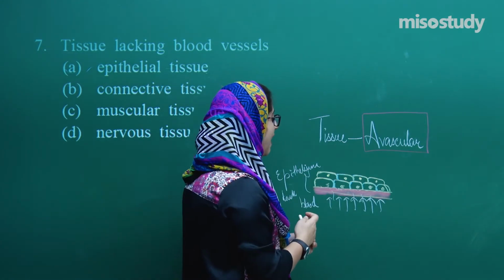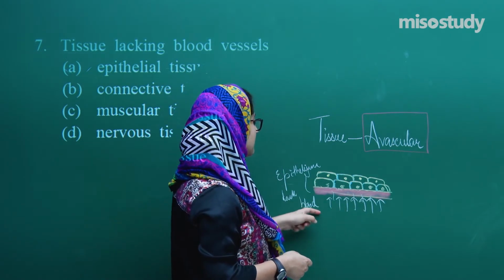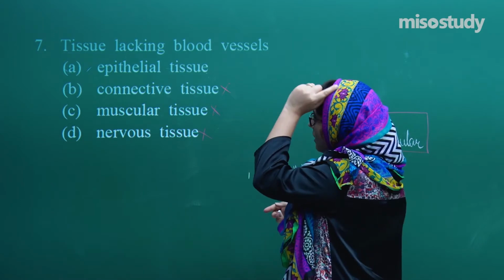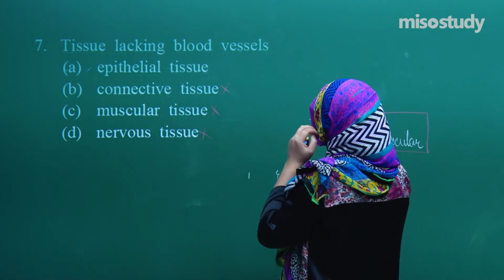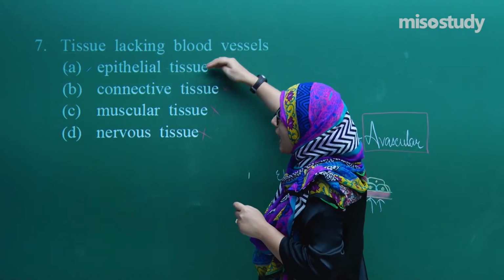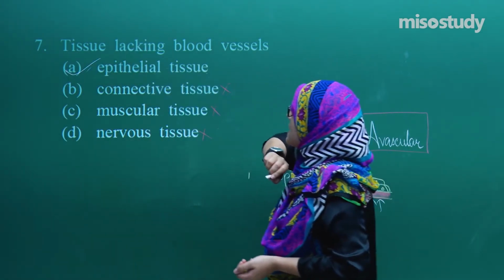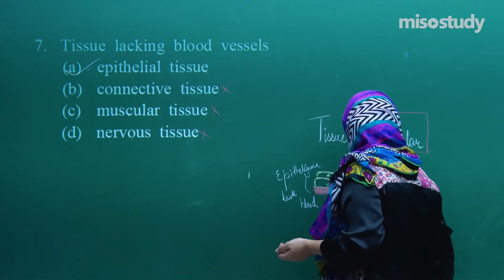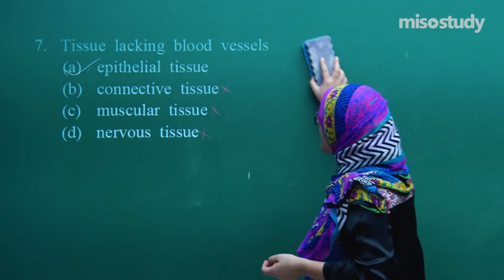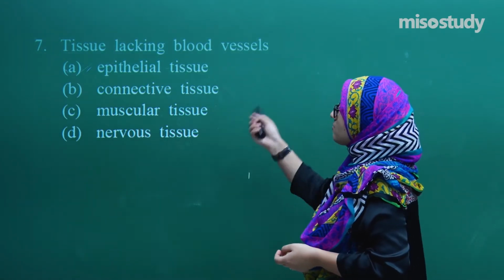But they do have nerves. The nerve innervates the tissue, but the blood vessels do not innervate the tissue, because the cells are very, very tightly packed. Just because they are tightly packed, the blood vessels cannot go through it and provide nutrition to the epithelial tissue. So our option is A, that is epithelial tissue. So this was about the tissue which is avascular, lacking blood, and that is epithelial tissue.